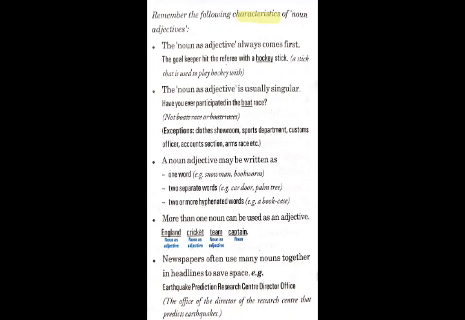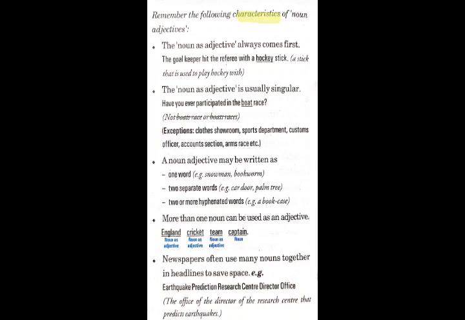Next, more than one noun can be used as an adjective. So it is possible to use multiple nouns as adjectives. For example, England cricket team captain. So captain is the noun. He is being described as the captain of the England cricket team. Here England independently is a noun, cricket is also a noun, and team is also a noun. But in this case, all the three are being used as nouns as adjectives.